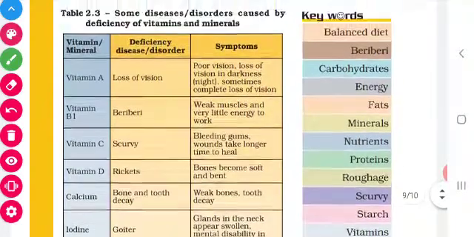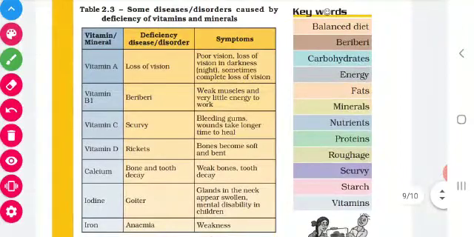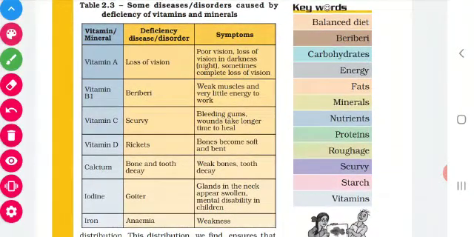Then come to table 2.3. Mineral deficiency and symptoms are given. For vitamin A deficiency, the problem is loss of vision. Loss of vision means night blindness. The person is unable to see in the dark. Symptoms are poor vision, loss of vision in darkness, and sometimes complete loss of vision. Sometimes the person may become blind also. So in order to fulfill this deficiency, we have to take vitamin A foods.